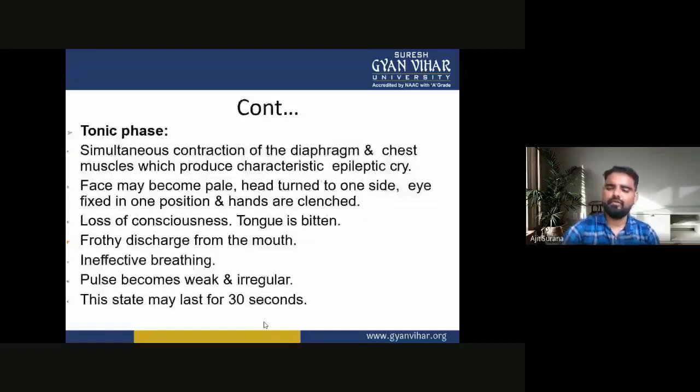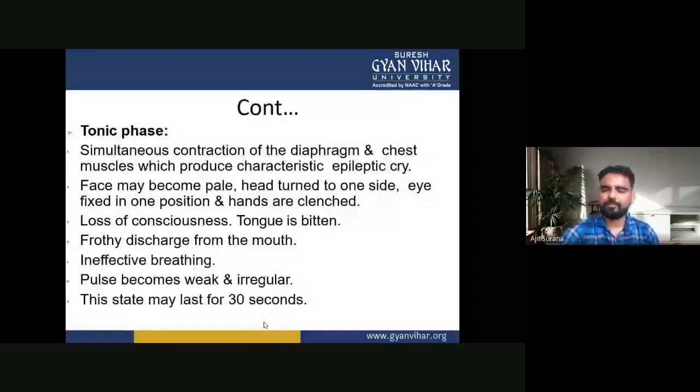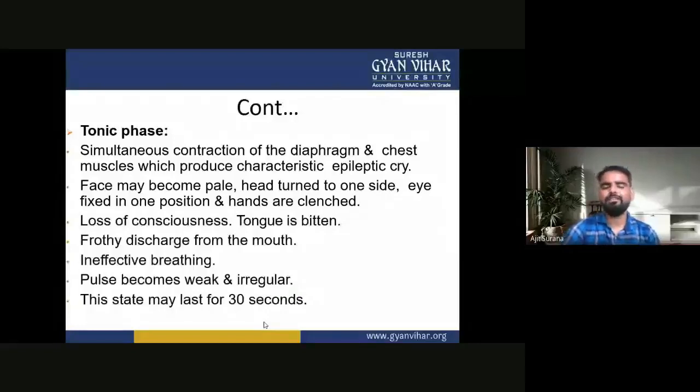First one is the tonic phase. In the tonic phase, there is simultaneous contraction of the diaphragm and the chest muscles, which produces the characteristic epileptic cry.